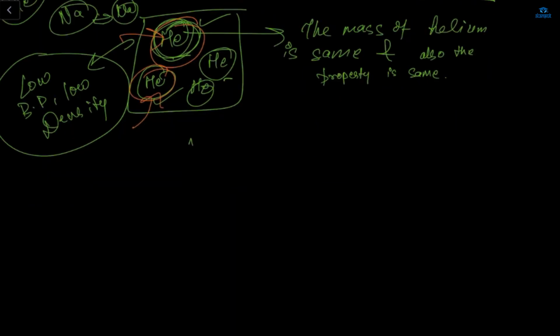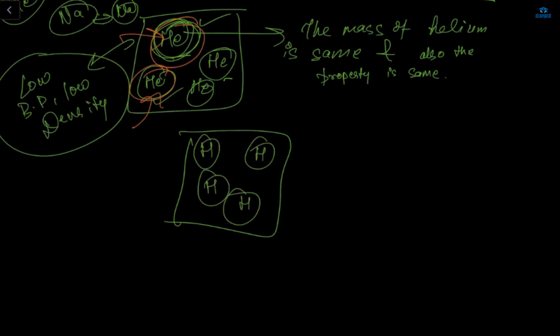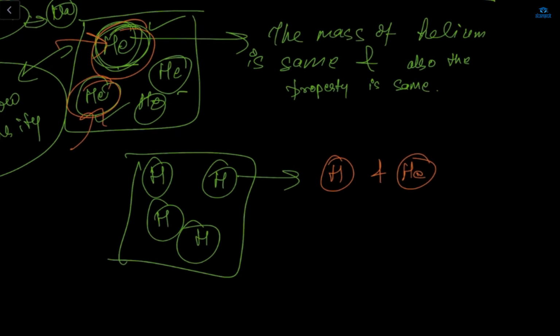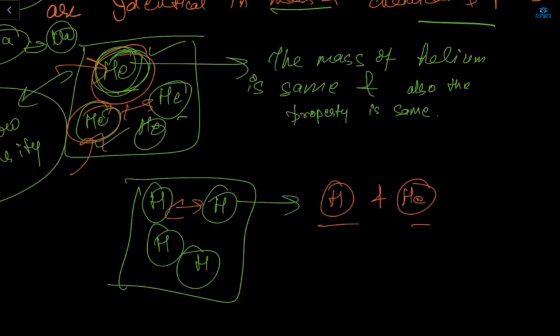Now let's say this is my another box, and in this box lots of hydrogen is present. Obviously the mass of hydrogen is the same and the property is also the same, as with the helium one. Now if I ask you, Razi, tell me about hydrogen and helium, will these two have the same mass and the same property? No, ma'am. Only the hydrogen one will have the same property, and the helium one will have the same property within itself.